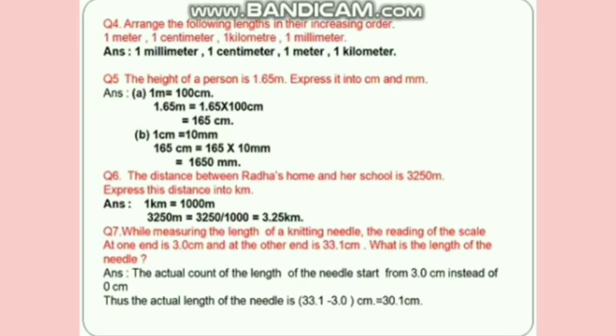In such cases, you should avoid taking measurement from the zero mark of the scale. You can use any other full mark of the scale. So the actual count of the length of the needle starts from 3.0 centimeter instead of 0 centimeter. Thus the actual length of the needle is 33.1 minus 3.0 centimeter, which is equal to 30.1 centimeter.